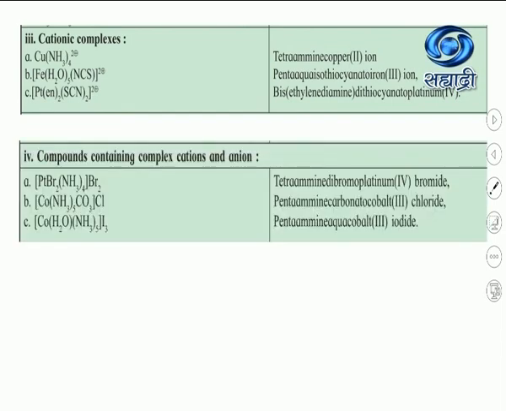Okay. Now see the next type, a compound containing a complex cation and a complex anion. Now see this example, [Pt(NH3)4Br2], with Br2 outside the bracket. If this complex dissociates, it will give bromide ions, Br minus, and the complex carries a +2 charge along with 2 Br minus ions. That is, this compound contains a complex cation because it carries the positive charge, and this Br minus is an anion. Now we apply the rule here.